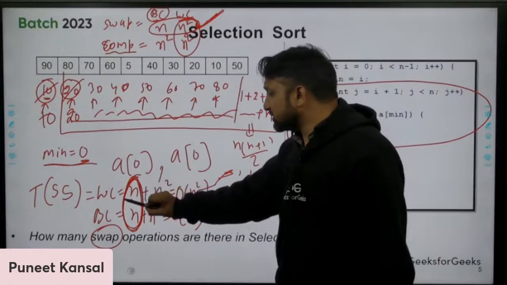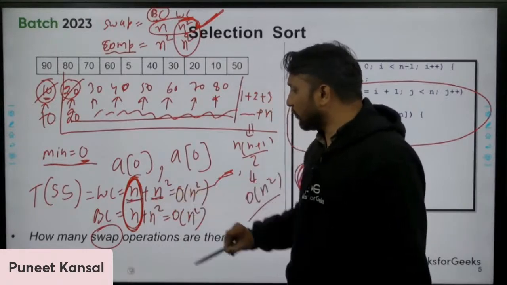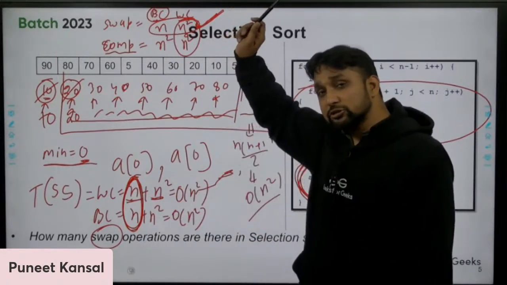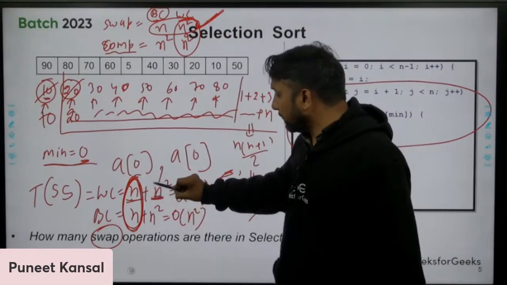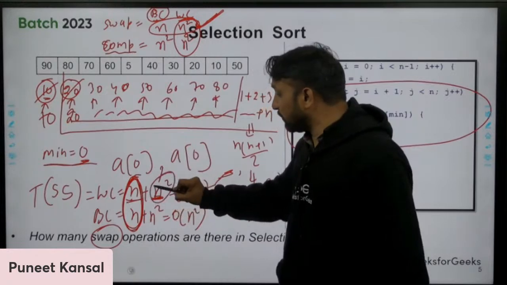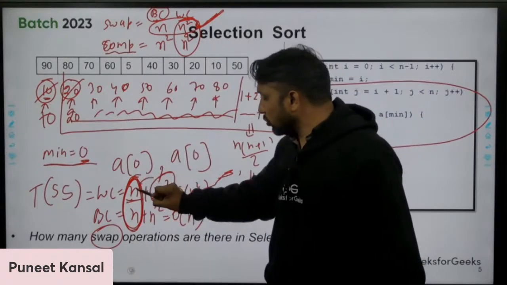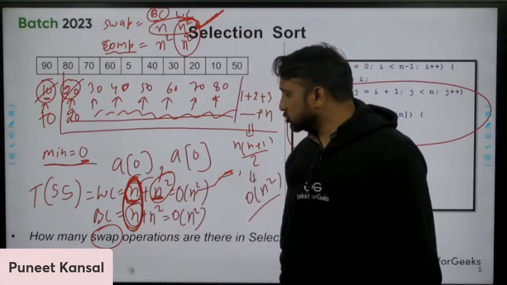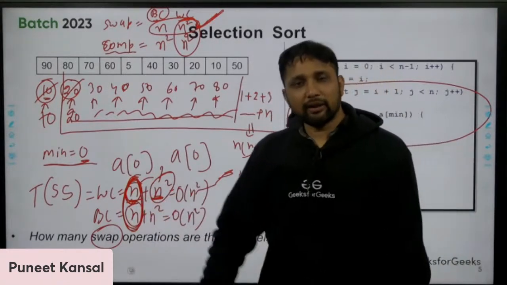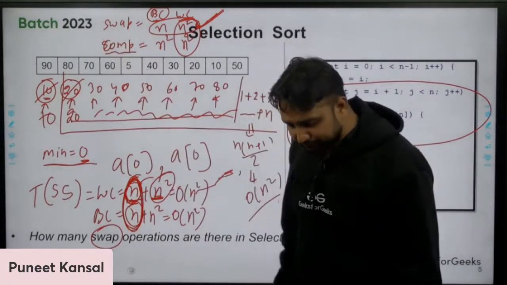n square is a big difference because we find the complexity for large inputs. How large? n tends to infinity. When you put a large value in n, this value will be very, very big compared to this one. So that's why selection sort is better than bubble sort, because the number of swaps is n here and there it is n square.